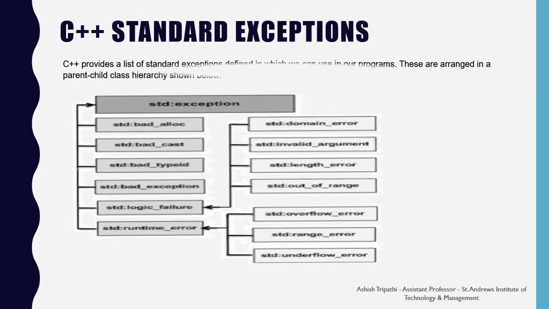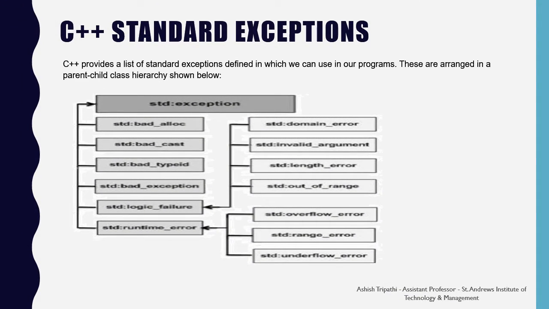C++ standard exceptions. C++ provides a list of standard exceptions which we can use in our program. These are arranged in a parent-child class hierarchy shown below. Likewise, there is a top model for std::exception. Below that there are bad_alloc, bad_cast, bad_typeid, bad_exception, logic_error and runtime_error.